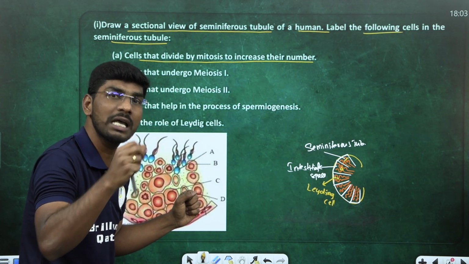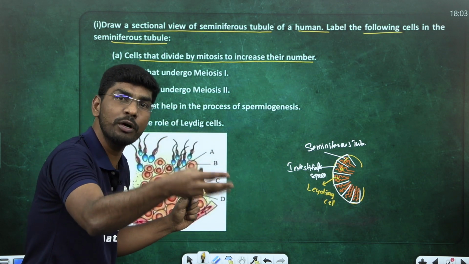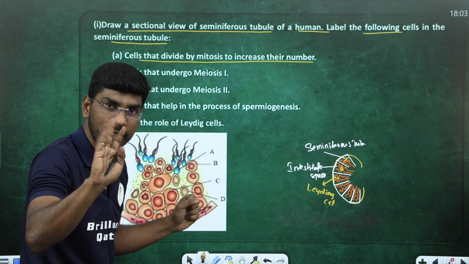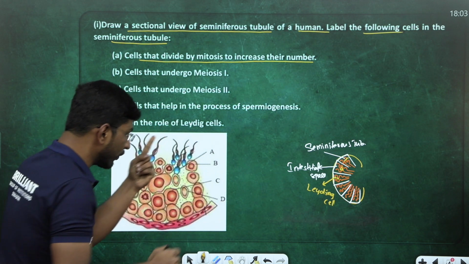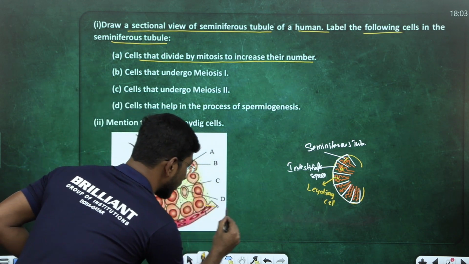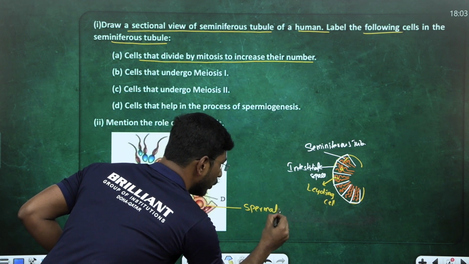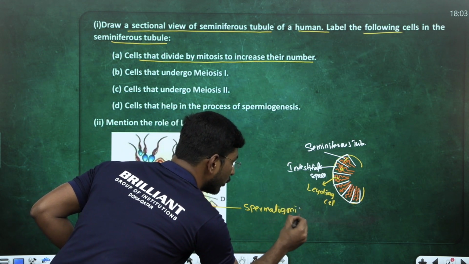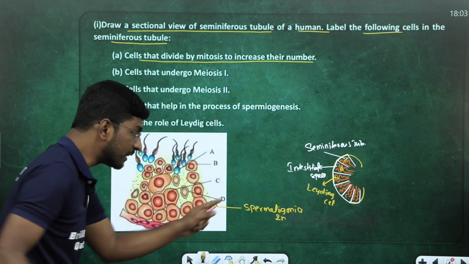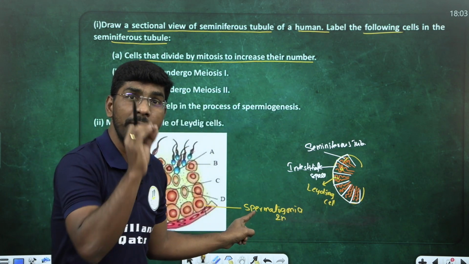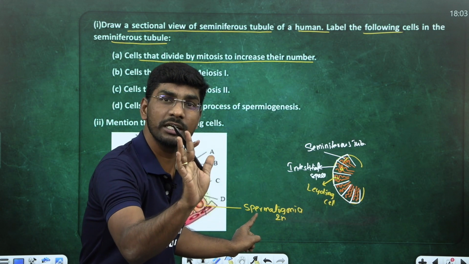Second type of cells are called Sertoli cells. Sertoli cell function is what? Providing nourishment to whom? Developing spermatozoa. Correct? Now look here. This is a seminiferous tubule. In the seminiferous tubule, these cells are called spermatogonia. Spermatogonia cells are diploid. These spermatogonia cells are male germ cells, students.